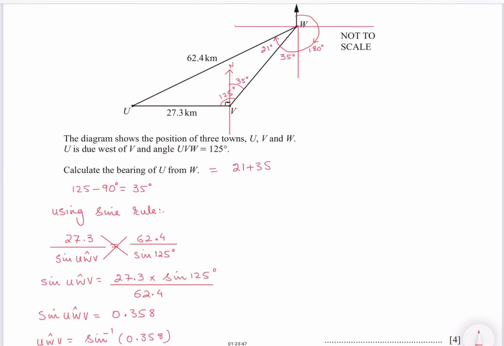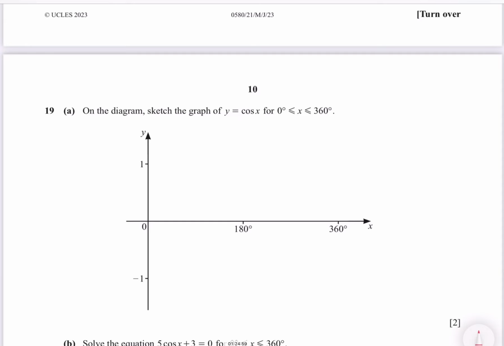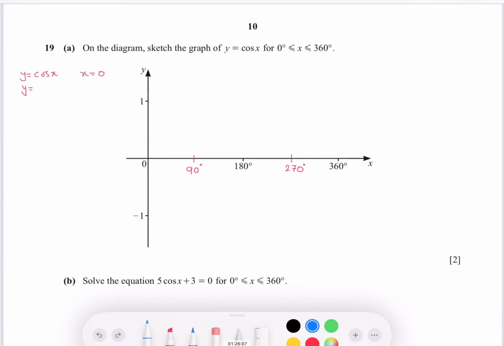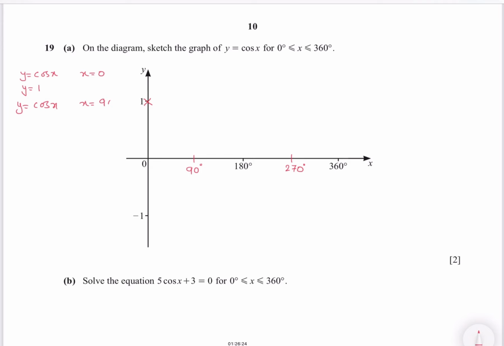On the diagram, sketch the graph of y equals cos of x. There is 90 between 0 and 180, and 270 between 180 and 360. When x is equal to 0, cos x gives y equals 1, so mark a point there. When x is 90 degrees, cos is 0, so y equals 0; mark one point here. When x is 180, cos 180 gives minus 1; mark this point.